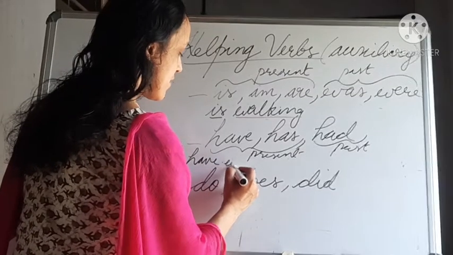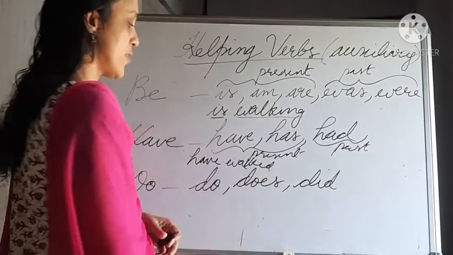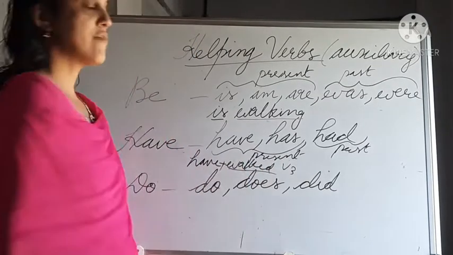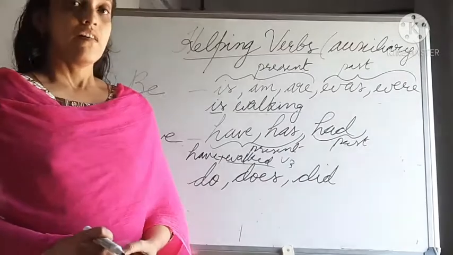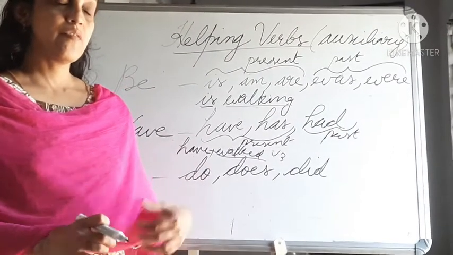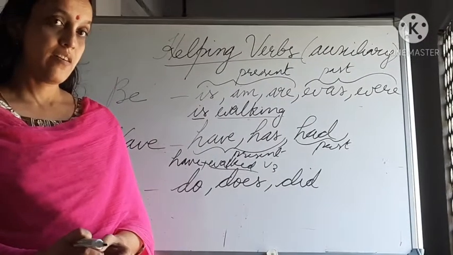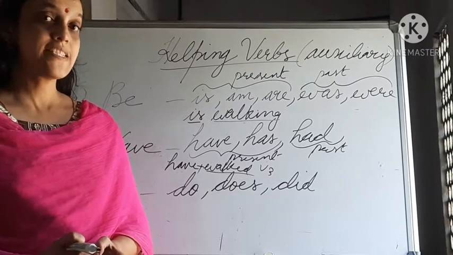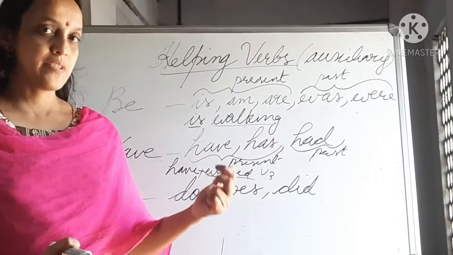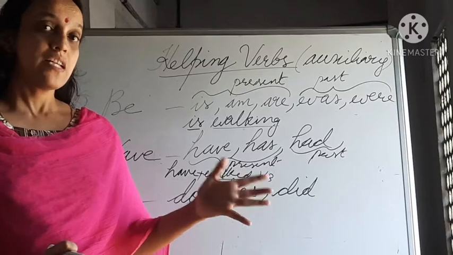Have plus walk. For example, walk. Have plus walked. This one is the V3 form. So have plus V3 form. Another example, eat. How do we use eat with have form? Have plus eaten. First form is eat, second form, the past tense, is ate, and past participle is eaten.